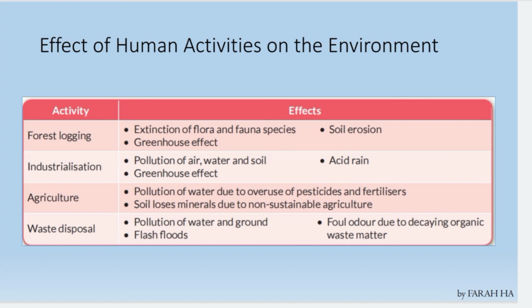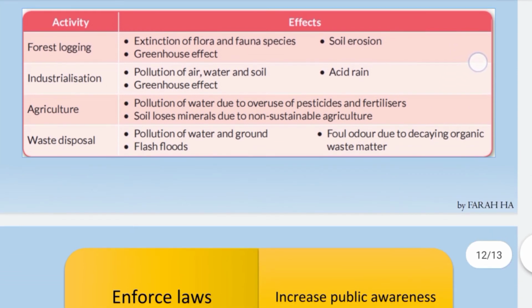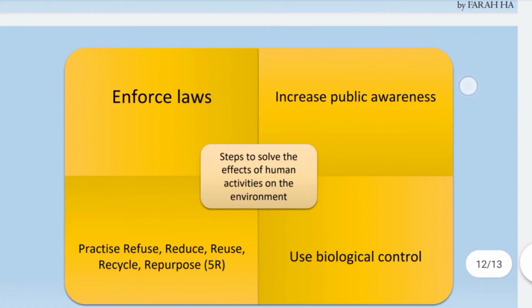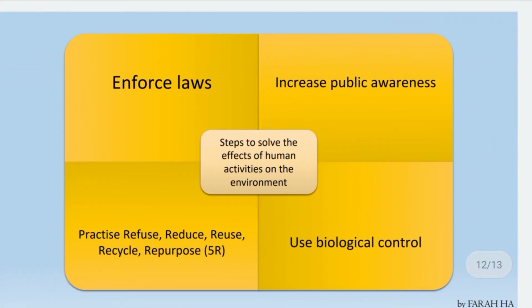Yes, smoke from the factory will lead to the formation of acid rain. Next, agriculture. Pollution of water due to overuse of pesticides and fertilizers. Soil loses minerals due to non-sustainable agriculture. For waste disposal, pollution of water and ground, flash floods, and foul odor.